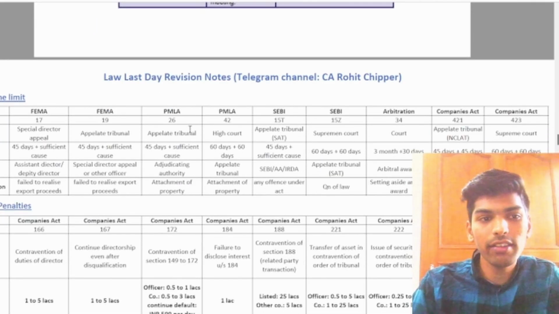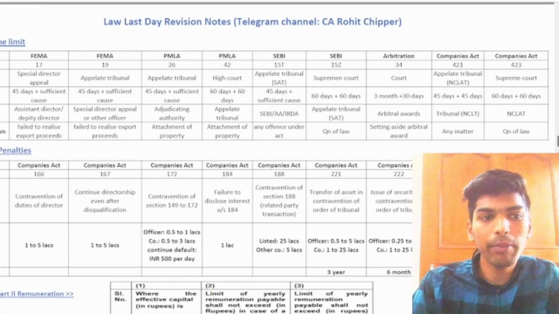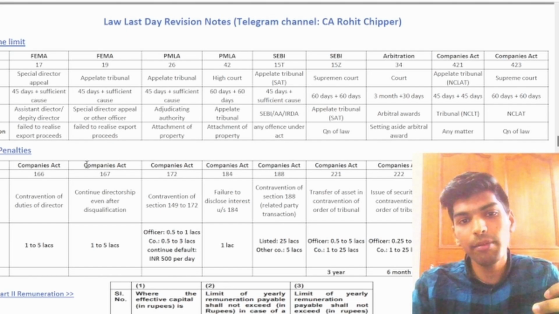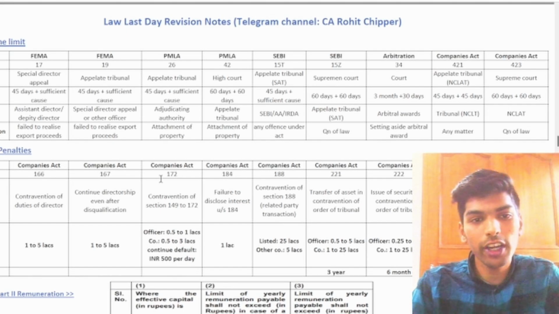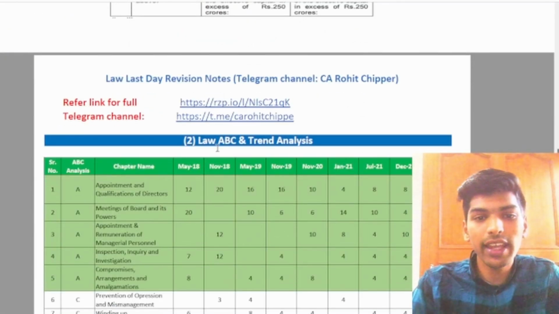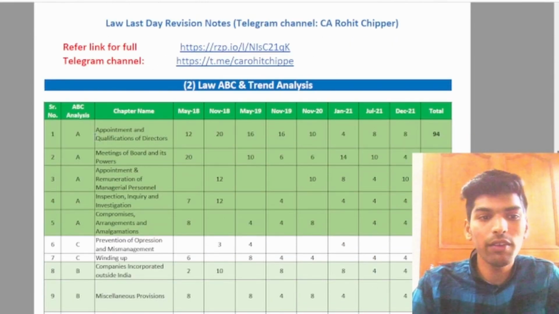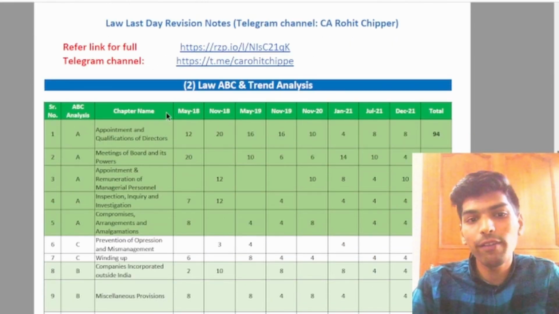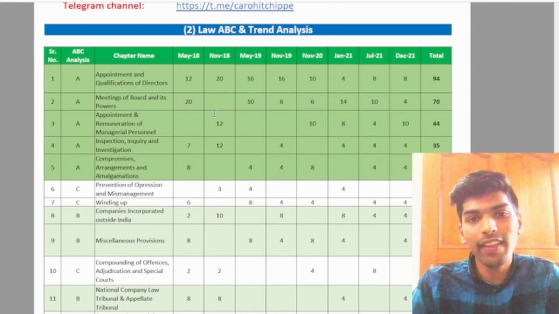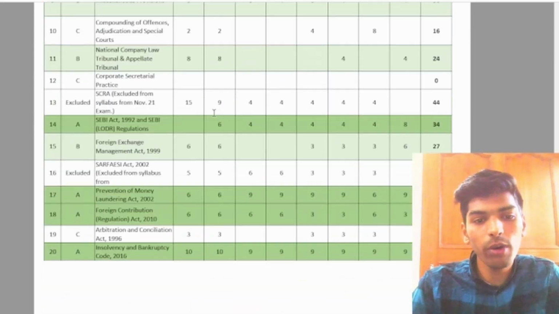Apart from it, it contains all the important appeal limits and the penalty limits. These are all the appeals and penalties that are frequently asked in the exam, and I have made a summary of it so that you can learn it partially and remember it in the exam so that you don't get confused. Apart from it, it contains the ABC analysis and the trend analysis, which covers all the chapters of the law and the marks of questions that have been asked in the last 7 or 8 attempts. So you can see the trend analysis and the ABC analysis for the law.